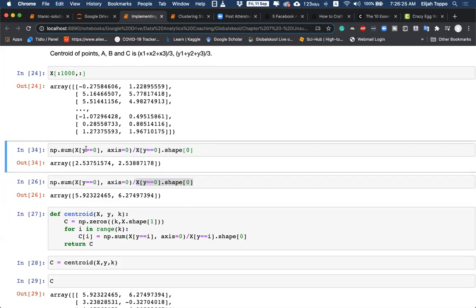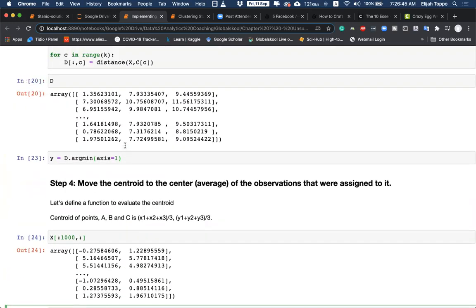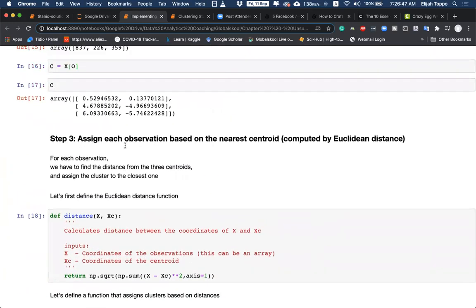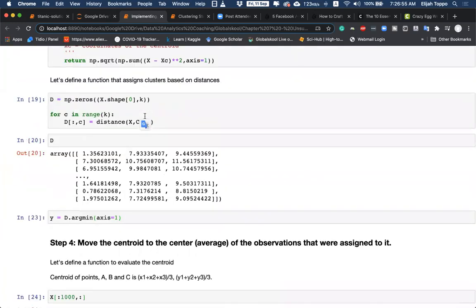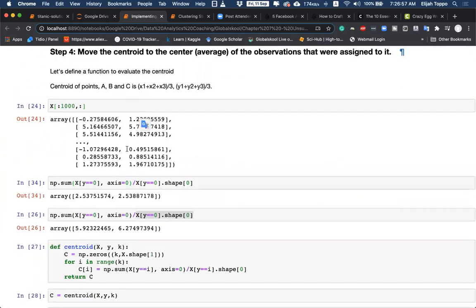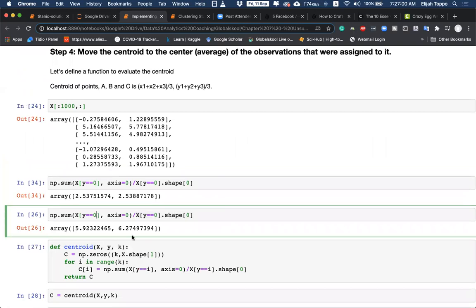When we do it for all the number of points, we end up with 2.53 as our x coordinate and this as our y coordinate. So this is the new centroid of all the data points belonging to class 0. Earlier, the centroid for class 0 was 0.5, 0.13. This was a random centroid. Now we have moved to a new centroid based on the new assignment. So this is for class 0.